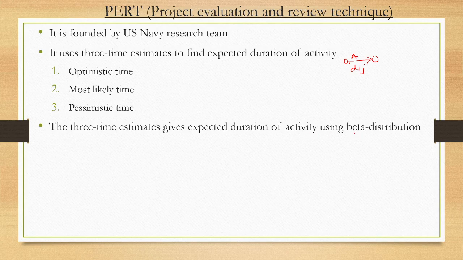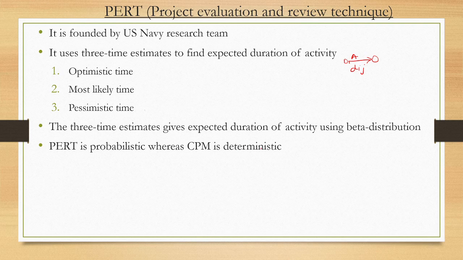Since it is using beta distribution, it is probabilistic, and CPM is deterministic. Now let's see the meaning of optimistic, most likely, and pessimistic time.